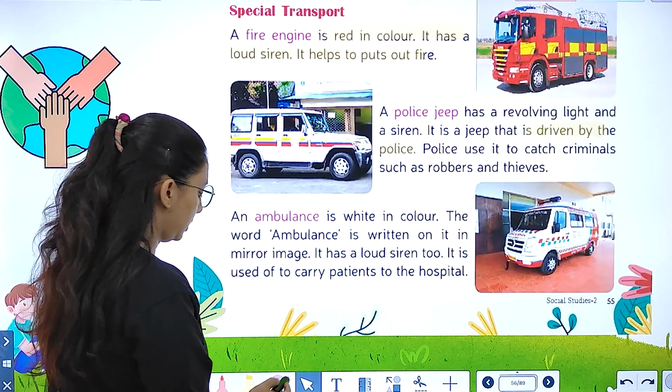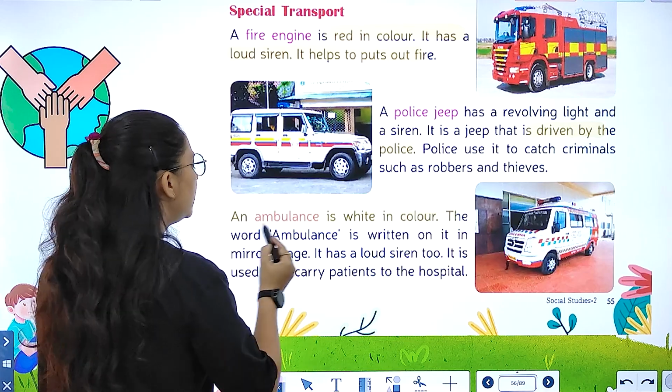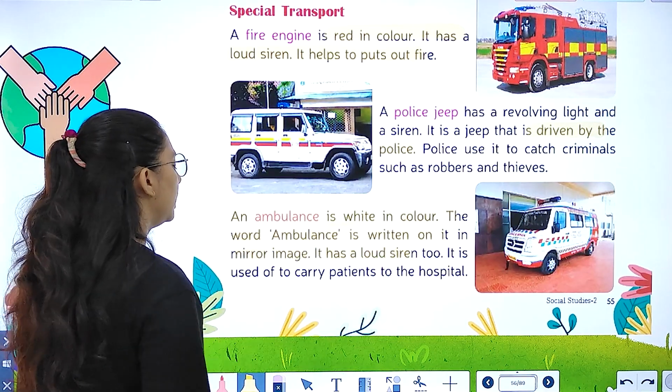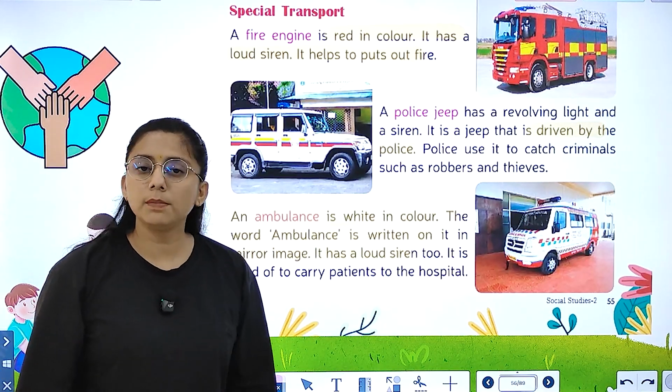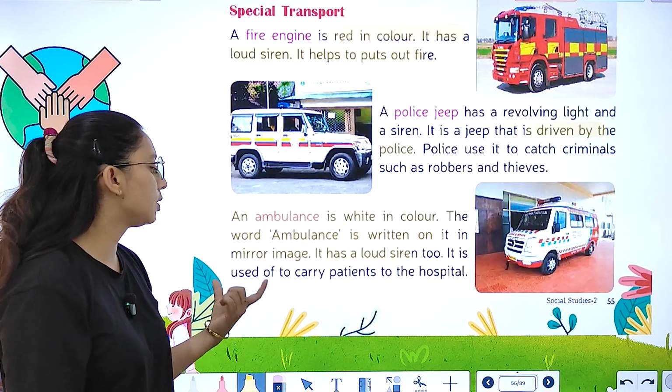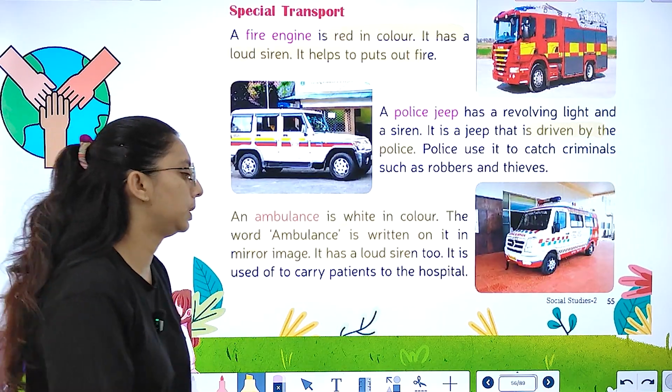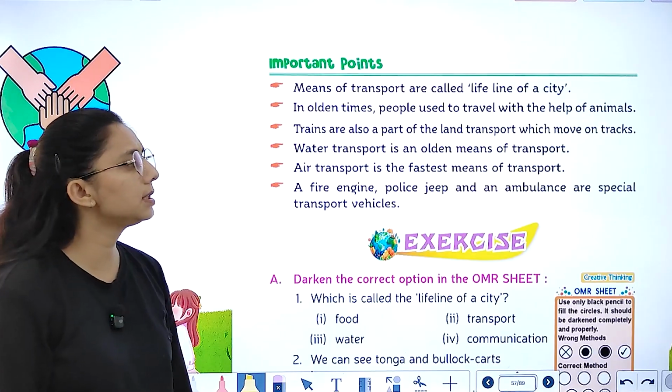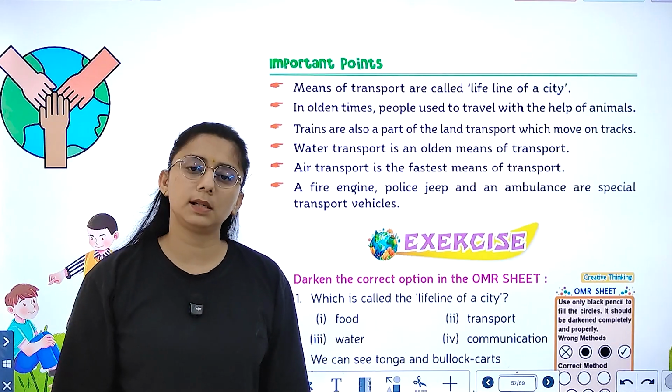Then we have the ambulance. Ambulance is white in color. The word ambulance is written on it in mirror image. It has a loud siren. It is used to carry patients to the hospital. Ambulance is used for carrying patients to the hospital.